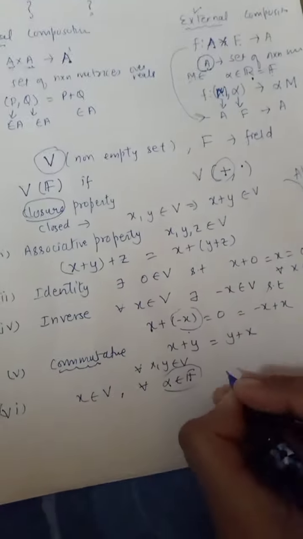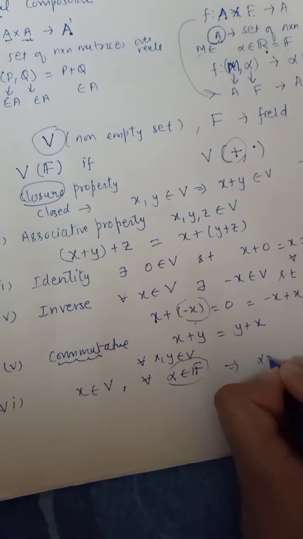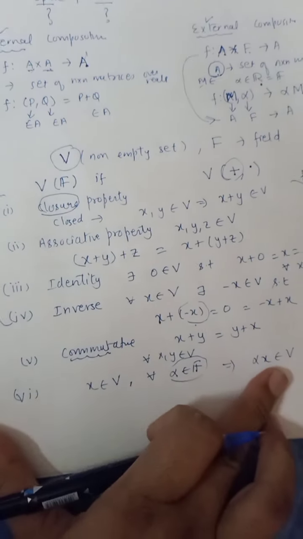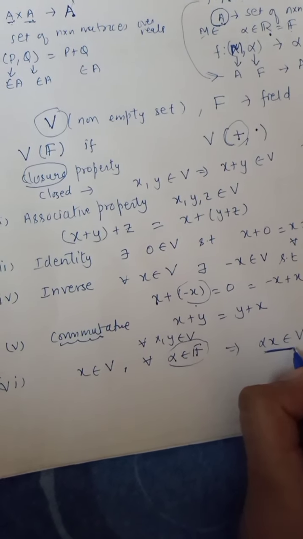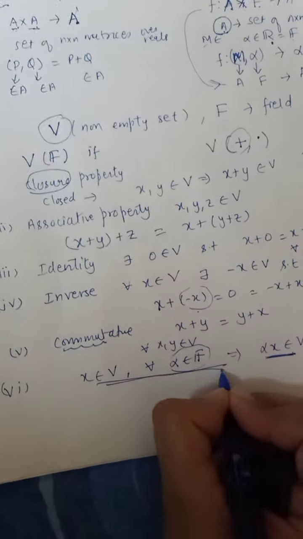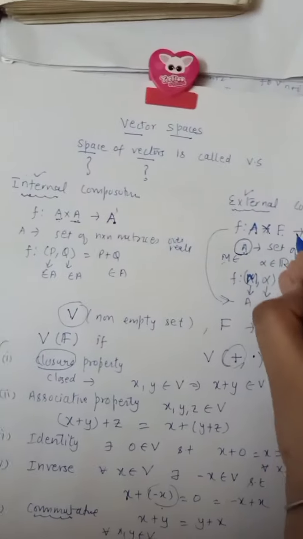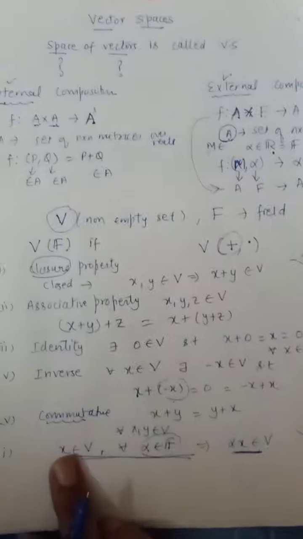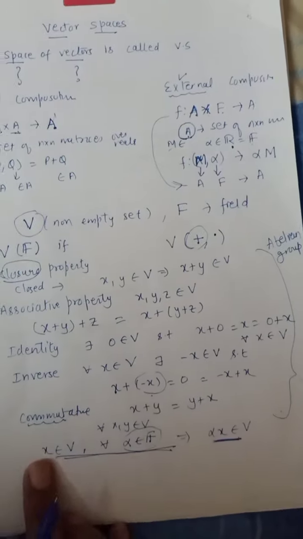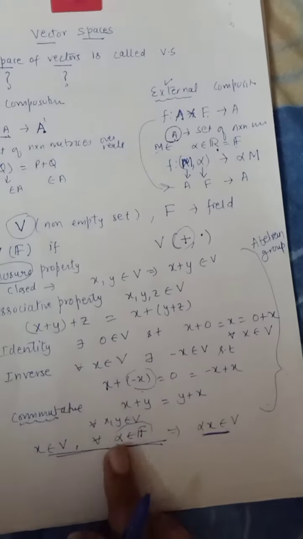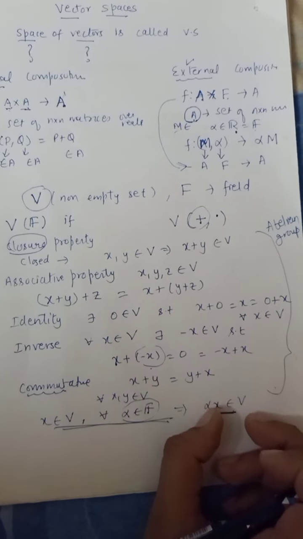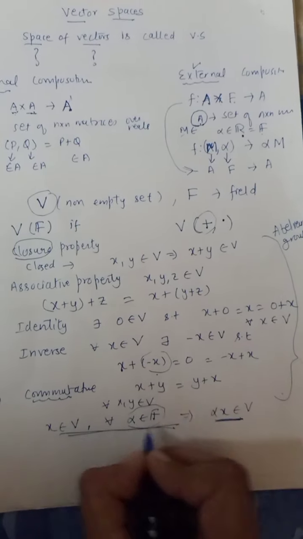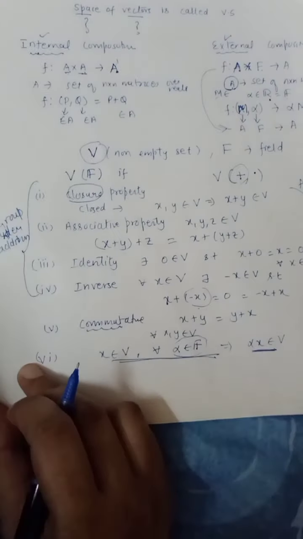If alpha x always belongs to V, then if you observe this property, it looks like something we talked about earlier, external composition. An element from V, an element from F, their product becomes an element of V. This is called external composition under multiplication.